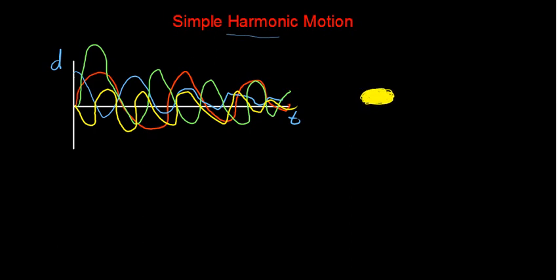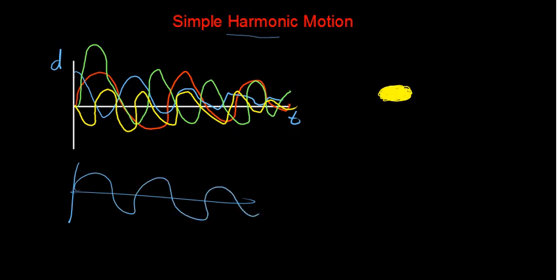Imagine the object is vibrating with multiple vibrations, and its source is only one simple vibration as a resultant periodic vibration. So it might consist of different things, as I mentioned in blue color and red color and yellow color and green color, four different vibrations all together giving out a certain resultant vibration. Imagine the resultant is something like this. So this is the output of a certain complex vibration. So why do we call it a simple harmonic?